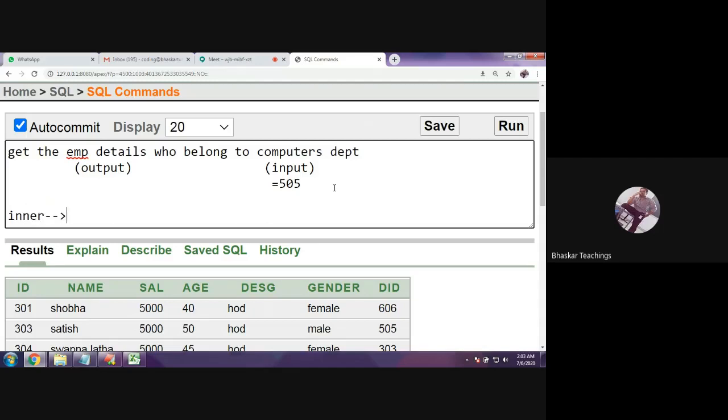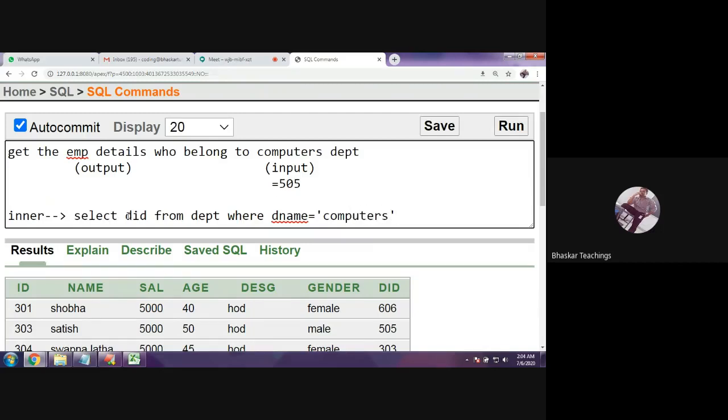The inner query should get the computers department ID. So select DID from department. I want to know the department ID of computers. So select DID from DEPT where D name, the department name, is computers, right?